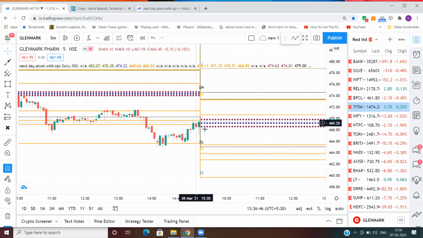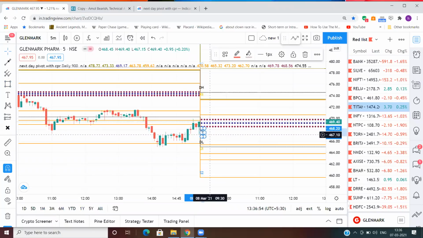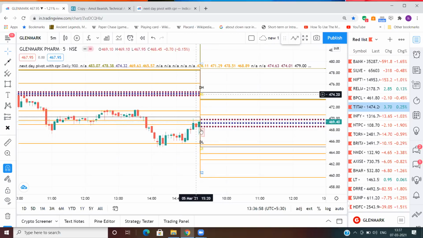But if on Monday I get a red candle like this, or a candle opening below this CPR, it will confirm my bias that Glenmark is a weak stock for Monday.